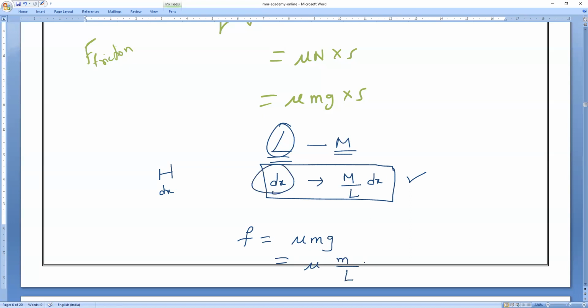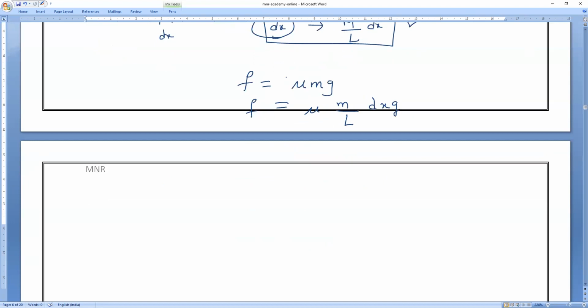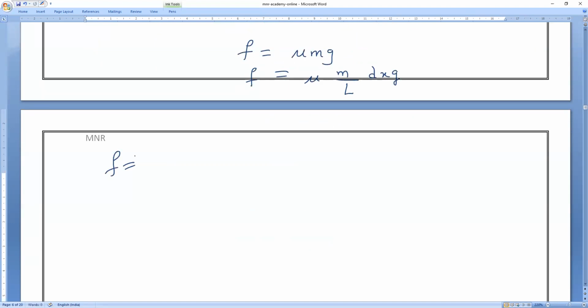That is what? M divided by L into dx into g. So that is F. Clear, everyone? So that F is equal to the friction, and the amount of friction is used for the work done. Am I right or wrong?